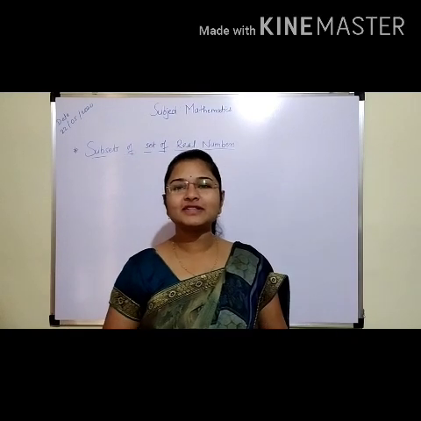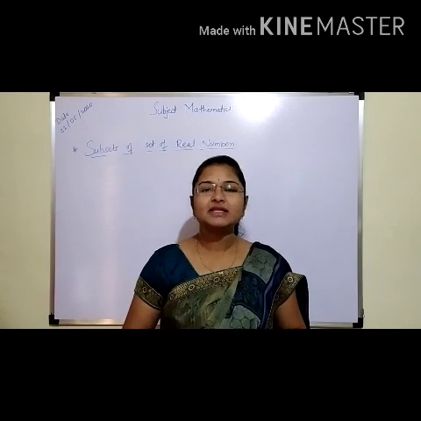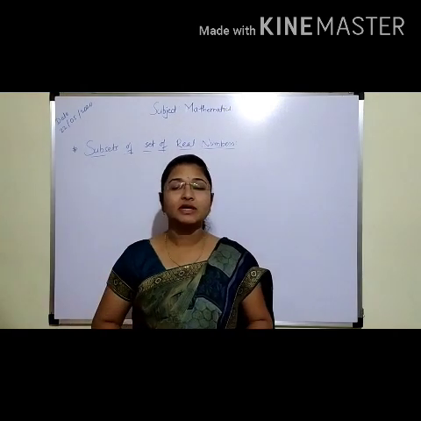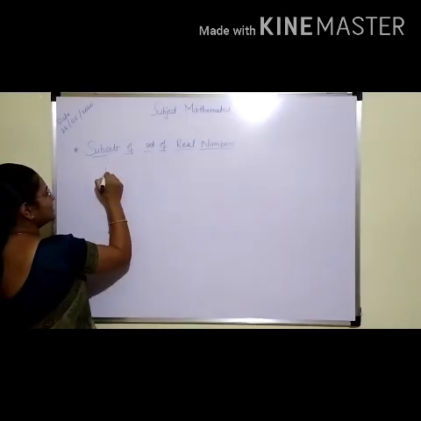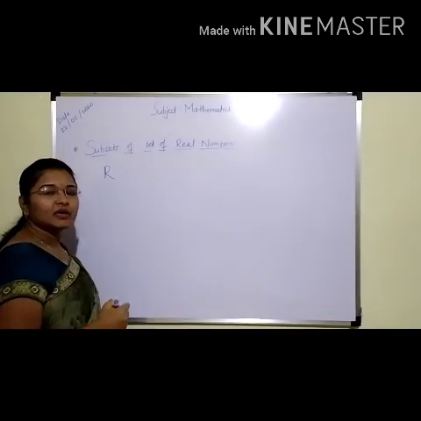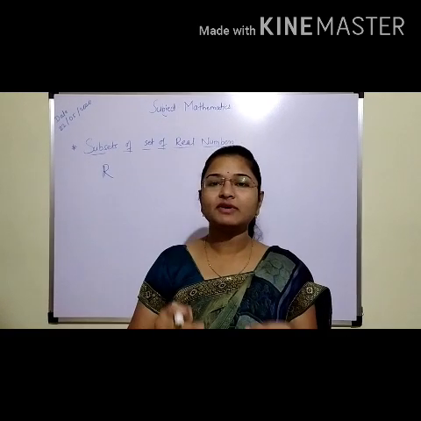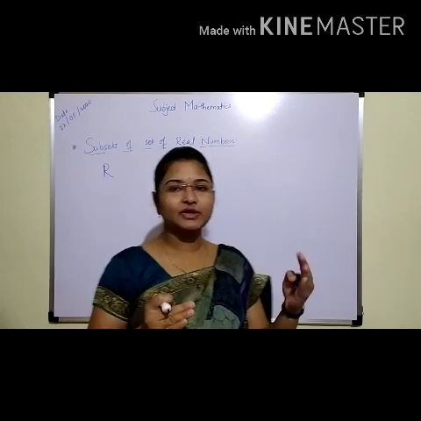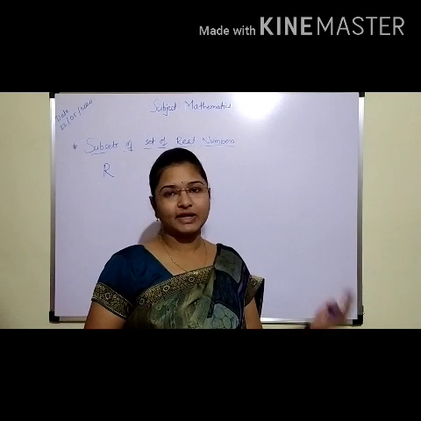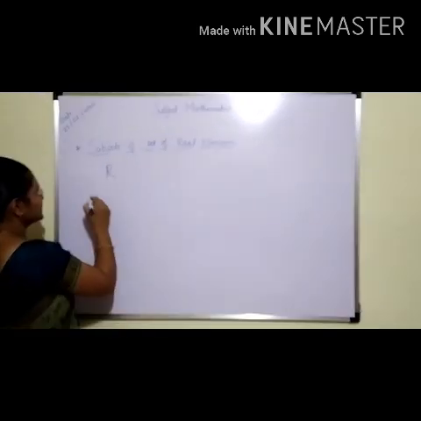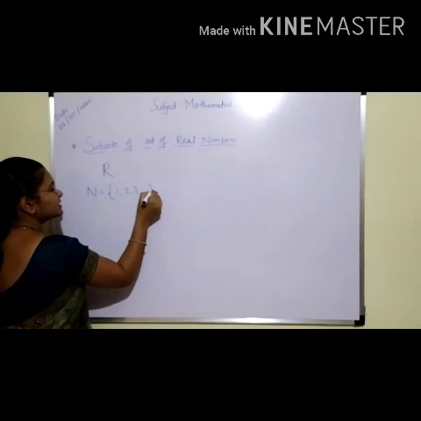Good morning, dear students. Yesterday we started with the topic subsets. Today we'll see subsets of the set of real numbers. We know that the set of real numbers we are denoting by the capital R. Now we know that the first set is the set of natural numbers in which the elements are 1, 2, 3 onwards. This set of natural numbers is also a subset of the set of real numbers. So, the set of natural numbers starting with 1, 2, 3 onwards.